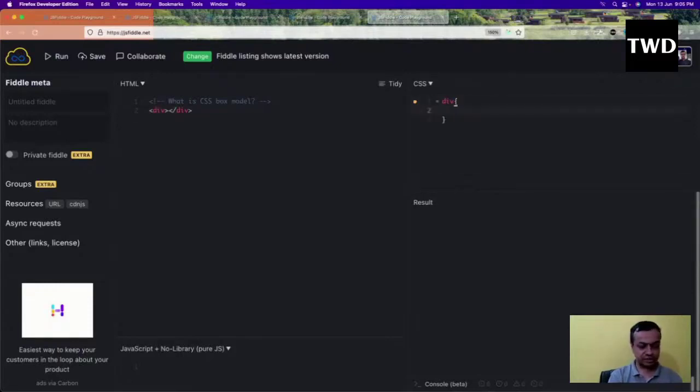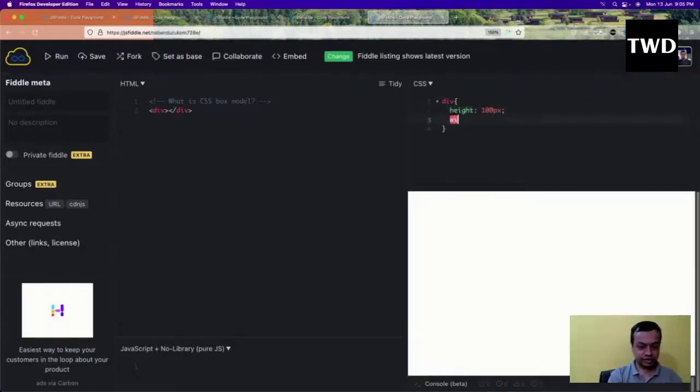I give this div a height of 100 pixels, width of 100 pixels, padding of 10 pixels, border of 20 pixels solid red, margin of 30 pixels, and maybe a background of blue.